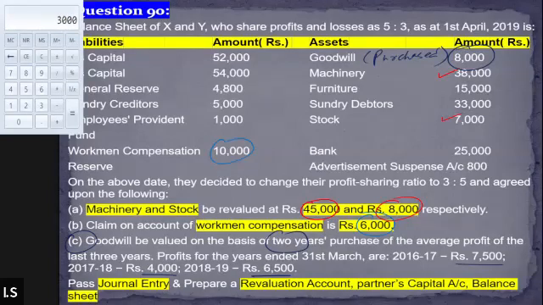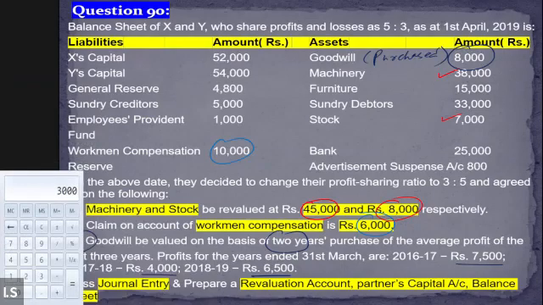Now look at the credit side of the balance sheet. We have X's capital account, Y's capital account, general reserve. We do not require to make any adjustment in the capital, since these are the capital balances of the partners. These need to be recorded in the partners' capital account as the opening balance. X's capital account and Y's capital account, 52,000 and 54,000, will be considered as the opening balance of the partners' capital account.